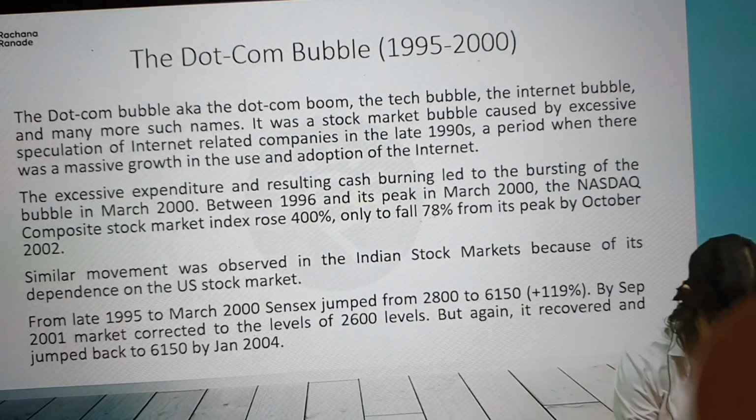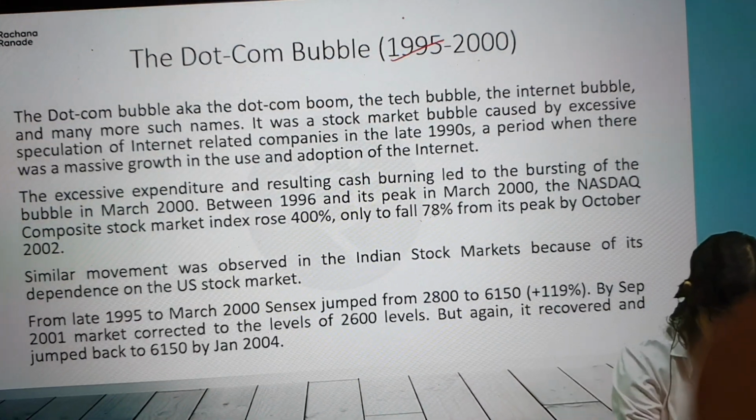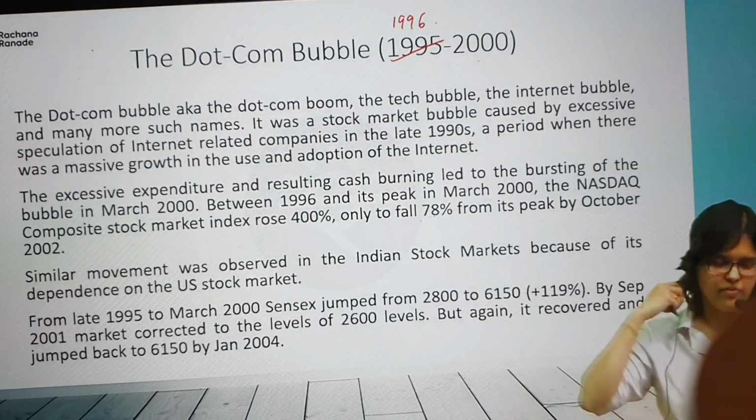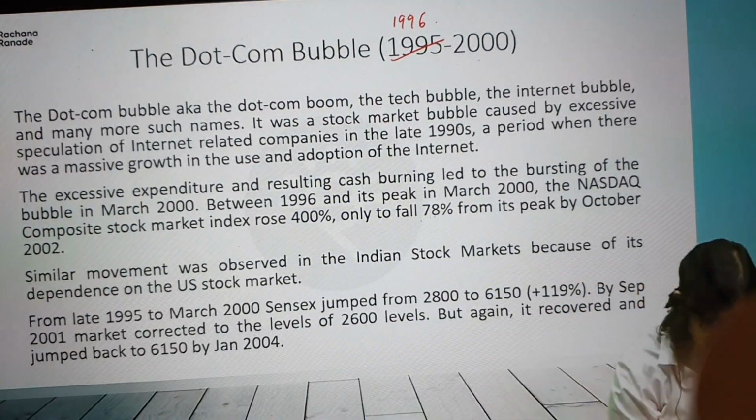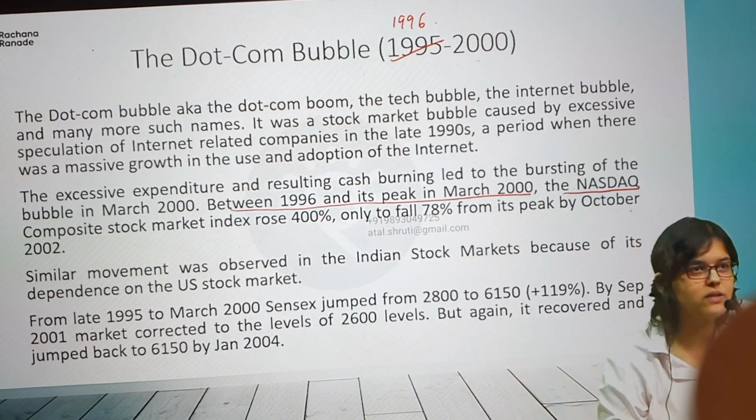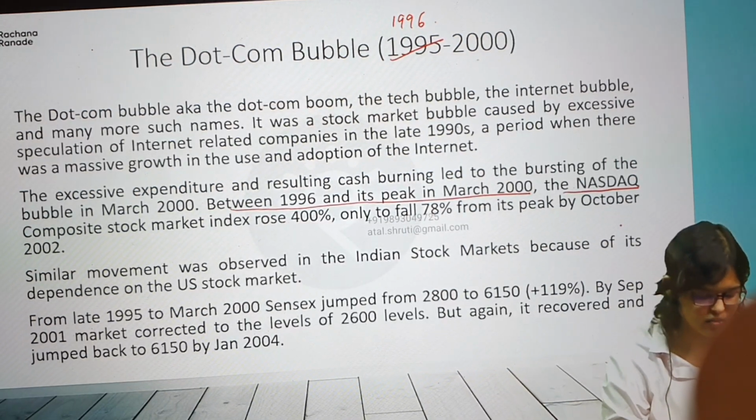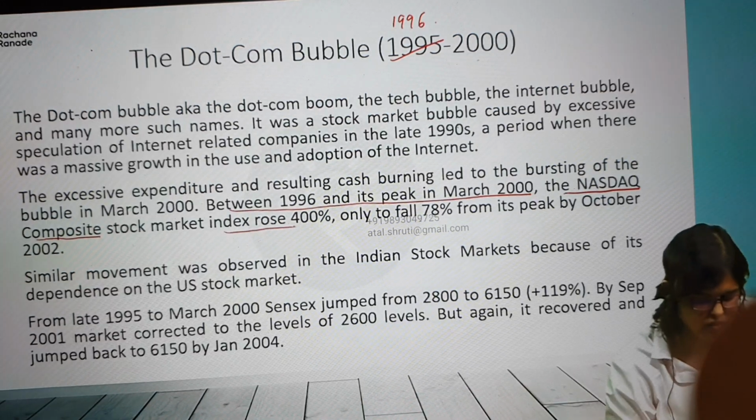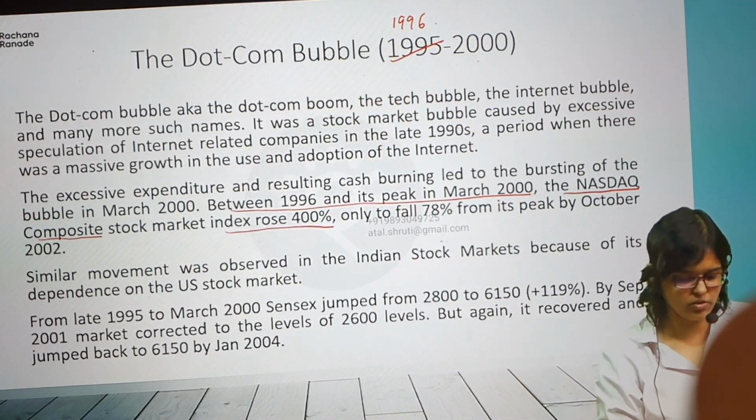A lot of investment happened somewhere around 96, 97, by the way. Whatever you can write, 96 also you can write if you want. It's a rough time frame, 95, 96, 97, whatever. So between 96 and its peak in 2000, Nasdaq composite, I'm going to ask you a question. Between 96 to 2000, the Nasdaq composite index rose by 400%.